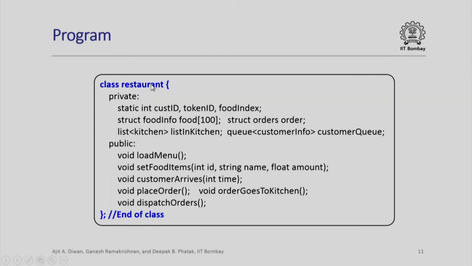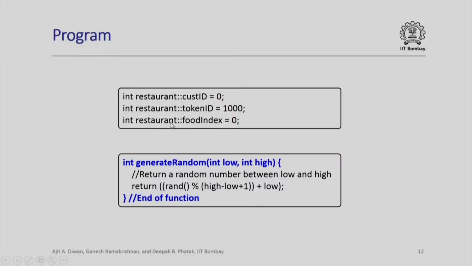Here is the class restaurant. The private members are cust ID, token ID, food index, etc. And then I have the food infrastructure. I have the list kitchen, which is declared here. Now I have public functions: load menu, set food items, customer arrives, place order and dispatch orders. So, the class is very simply similar to what we had earlier used. We will see the details of differences in the implementation. We initialize certain set values: customer ID to 0, token ID to 1000 and initial food index to 0.